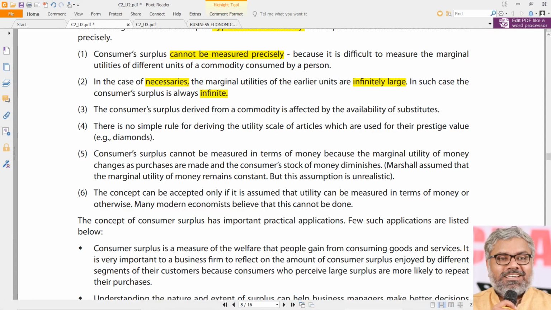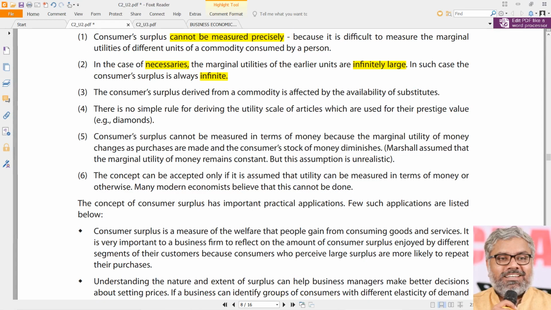So that is why for necessities, this theory of consumer surplus may not be applicable, because they give us too much satisfaction when we consume them the first time. Why? Because they are so necessary. They quench our thirst, hunger and all. If you are hungry for so many days and suddenly you have one biryani, that gives infinite satisfaction. It means the marginal utility of that first commodity you consume is infinite. So that much consumer surplus you got. Can you really quantify that in money terms? Can you tell that I will pay only 500 rupees for this biryani?